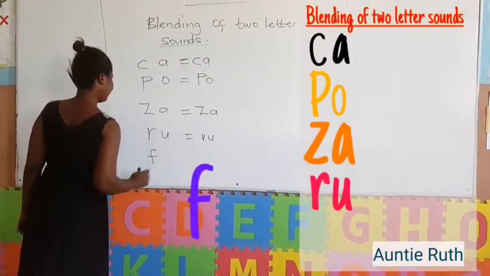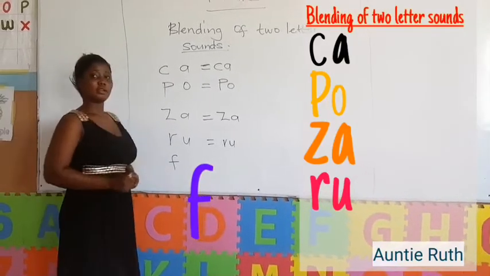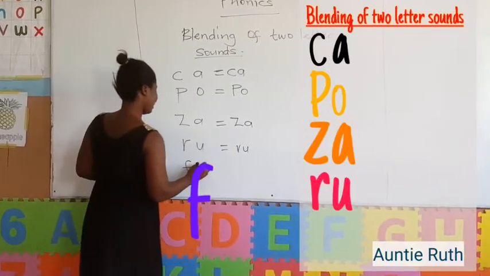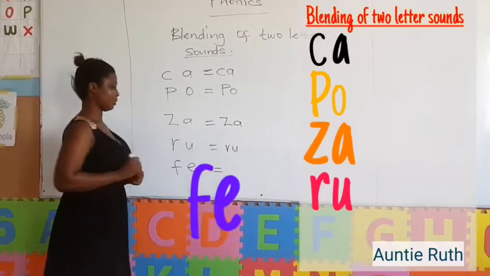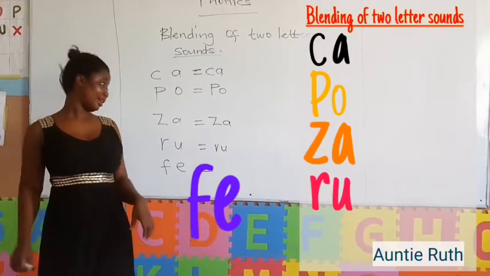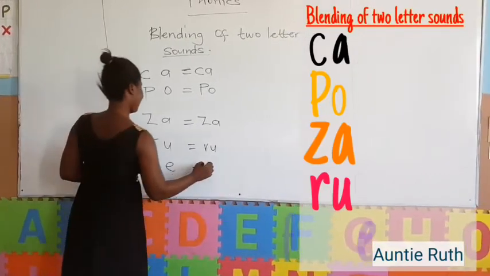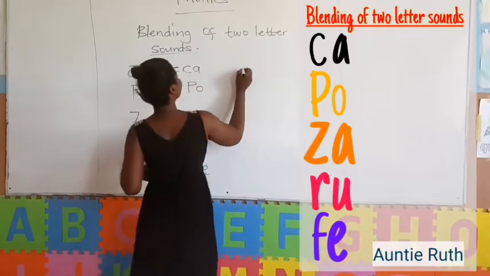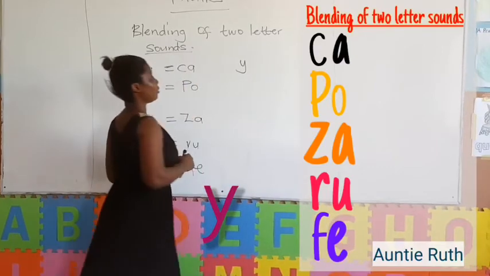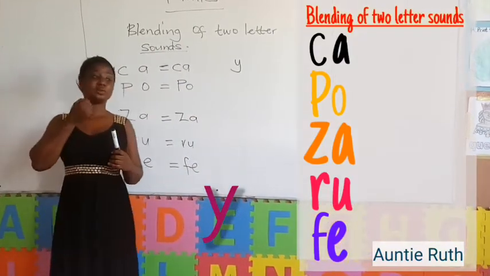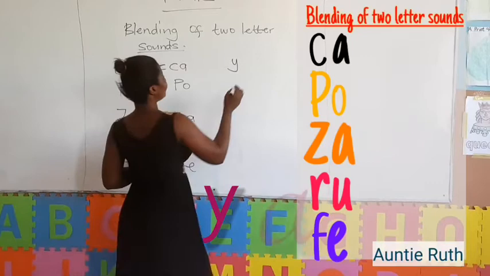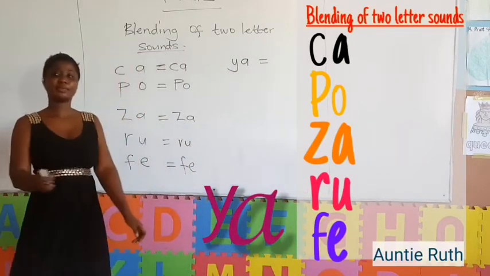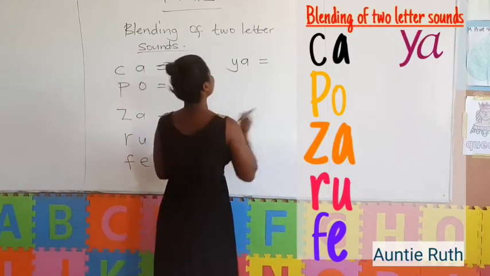Letter F with the action and sound f, letter E with the action and sound e, which will give us fe. Letter Y with the action and sound y, letter A with the action and sound a, which will give us ya.